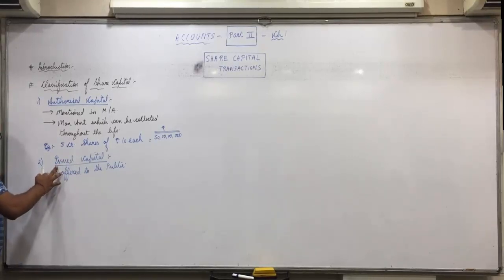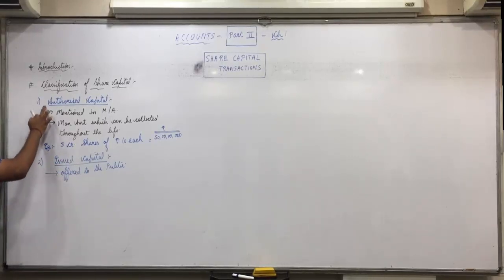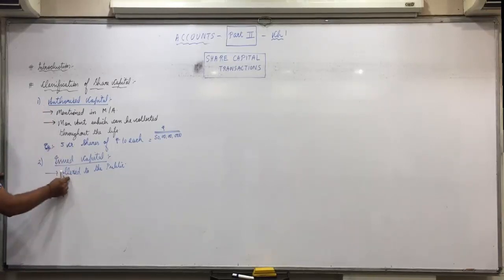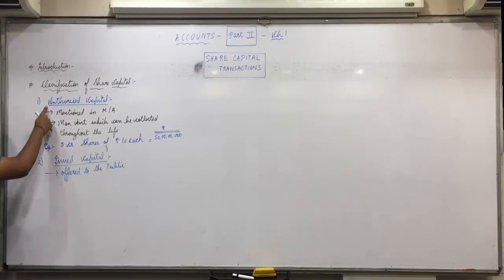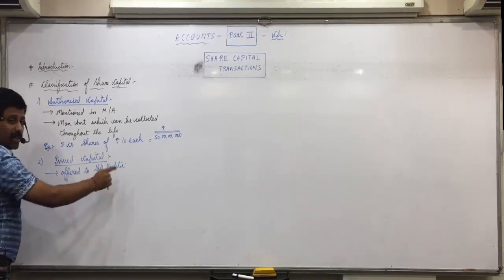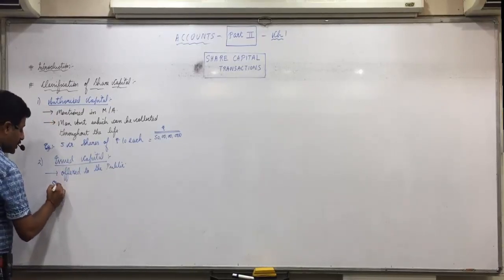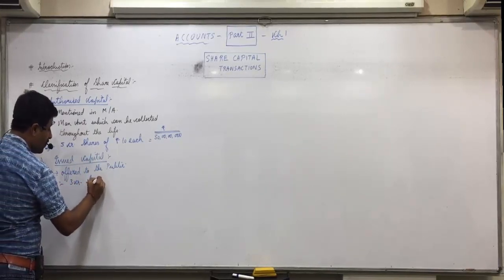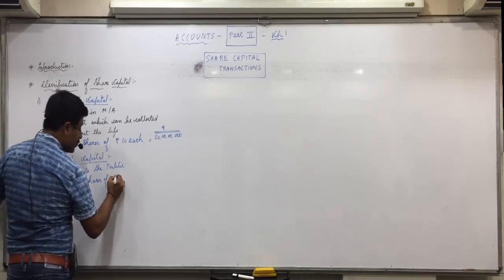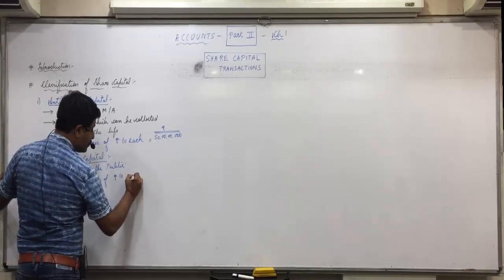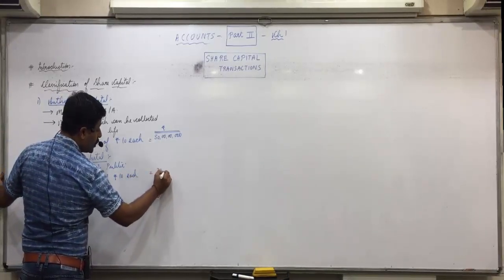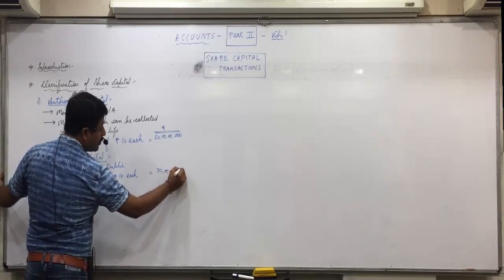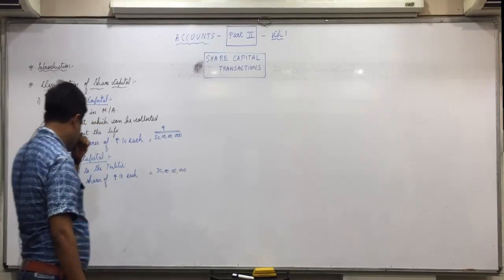So you can say issued capital is that part of, is this 3 crore a part of this 5 crore or not? So it is that part of authorized capital which is offered to the public. For example, suppose 3 crore shares of rupees 10 each. So 30 crores is issued capital.